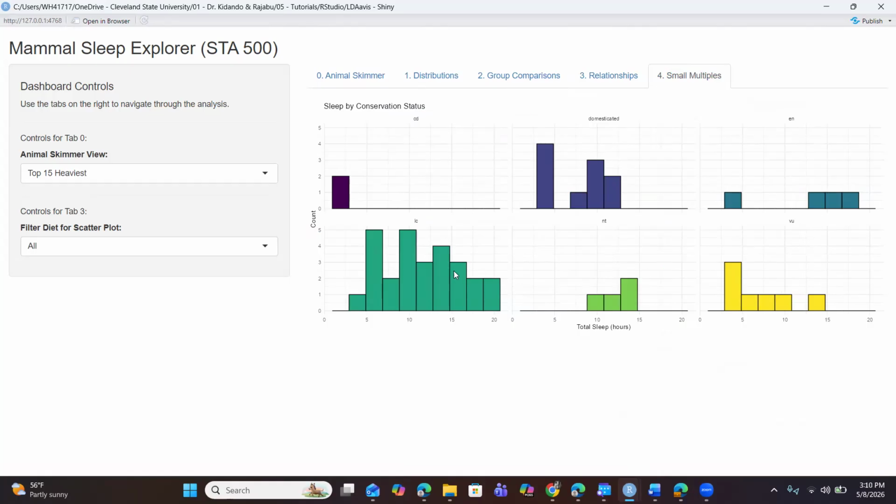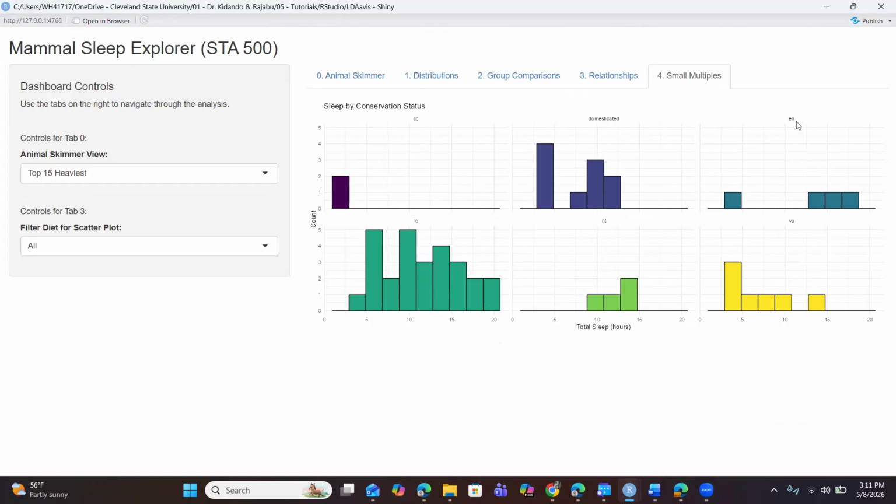As you can see from these three charts, which are the key concern here, for least concern, the sleep is normally clustered across the different sleep hours, and for the animals which are least concerned, they tend to have a widely and normally distributed sleep hour duration.